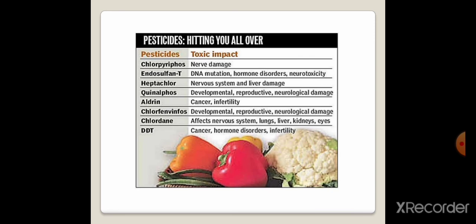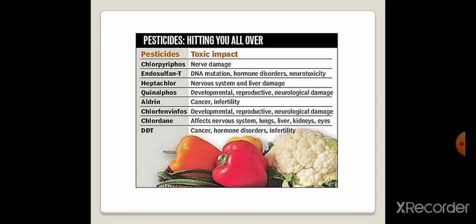Then heptachlor, again a chlorine-containing pesticide, has a toxic effect on the nervous system, and liver damage. Quinalphos has an effect on the developmental and reproductive systems as well as neurological damage. Aldrin has a very toxic effect on human health, causing cancer and infertility. Chlorophenophones cause developmental, reproductive, and neurological damage. Chlordane affects the nervous system, lungs, liver, kidneys, and eyes also.